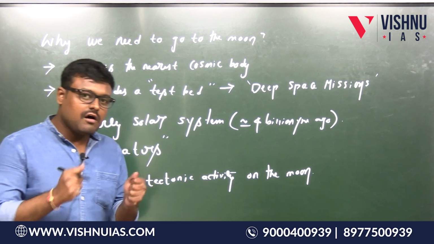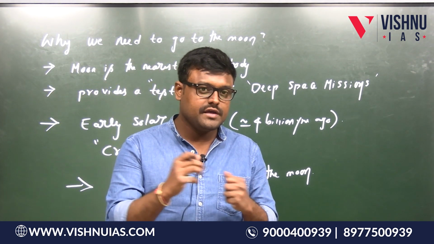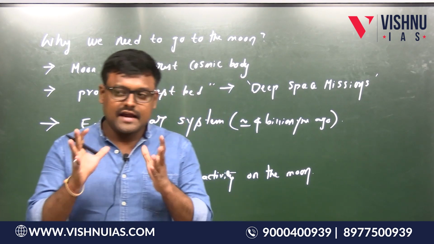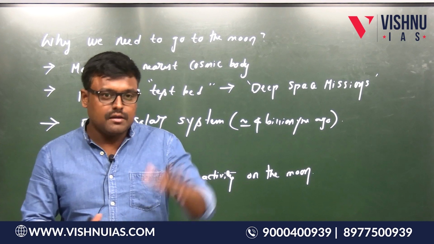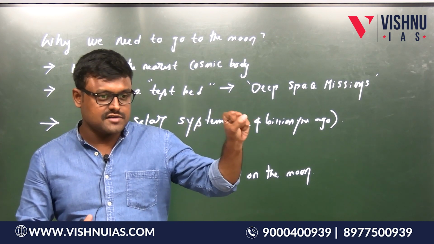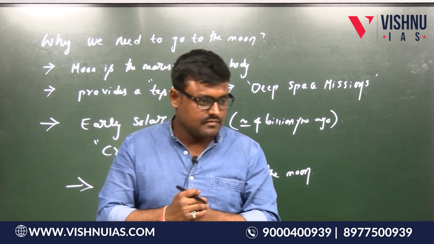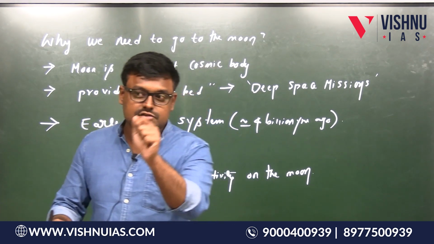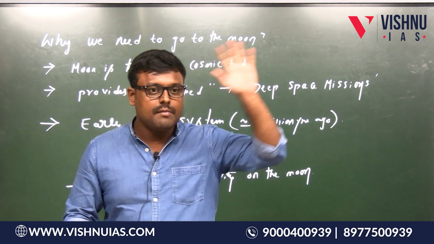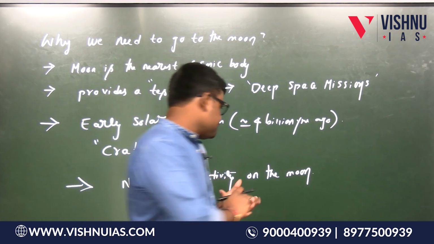Because of all these, the structure of the earth has been changing, yes or no? Yes. When there is no significant tectonic activity on the moon, it means that when the moon formed it had some internal structure, and that internal structure is almost preserved. It hasn't changed much. Is this point clear? So by studying the internal structure of the moon, we can understand about the early phase of the solar system. Agreed with me? Yes. So please write down.